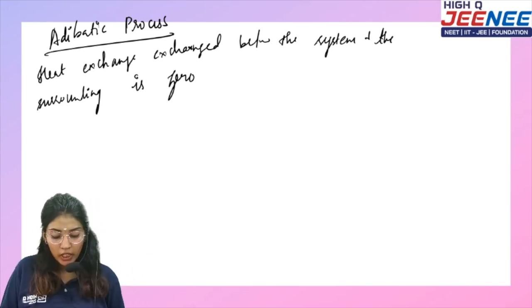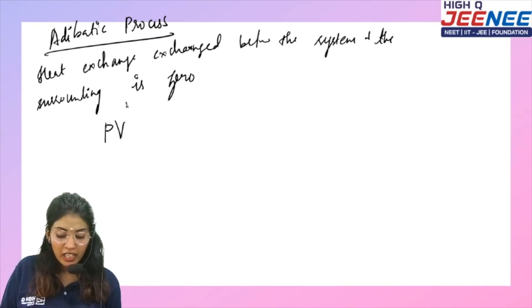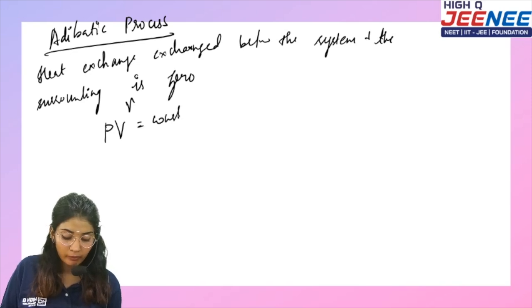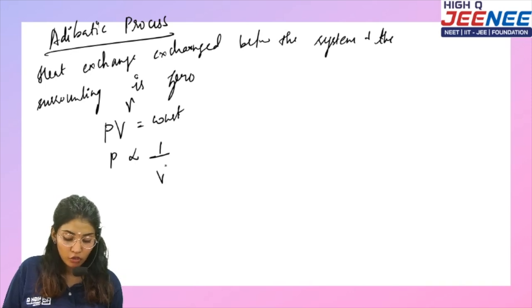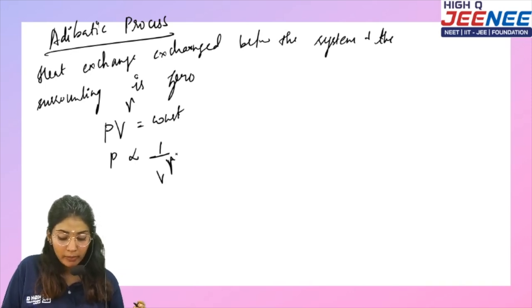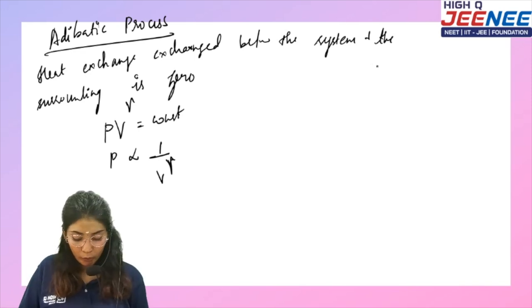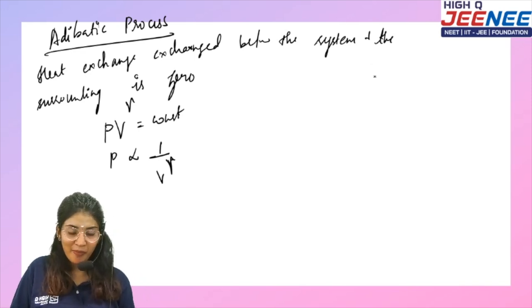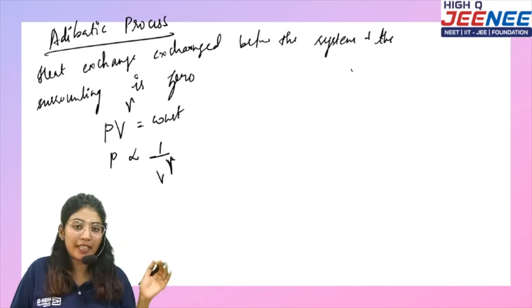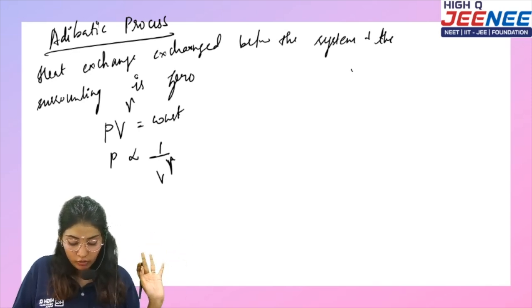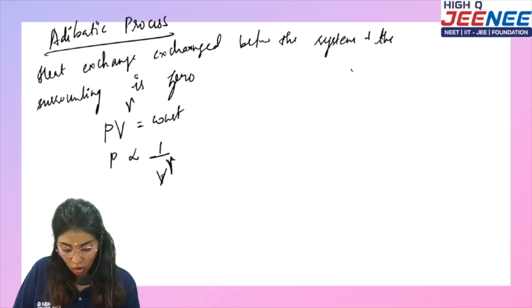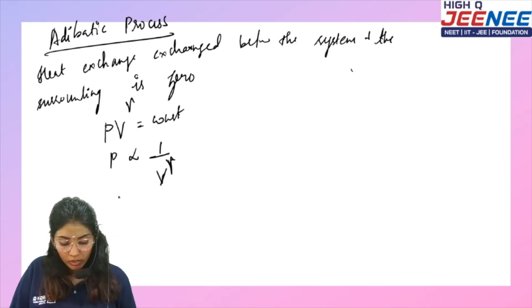So the formula is PV^gamma is equal to constant. So P is inversely proportional to V^gamma. What is gamma? Gamma is the ratio between the heat capacity at constant pressure and the heat capacity at constant volume. So P is inversely proportional to V^gamma.